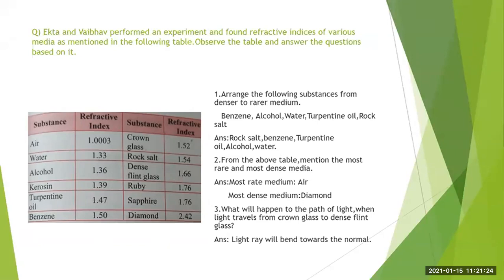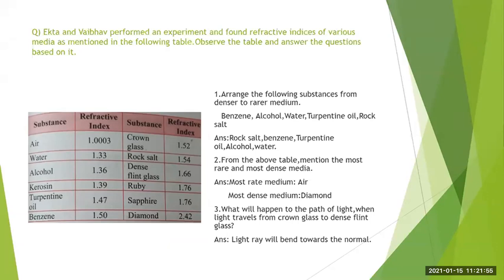So among the substances, we will see that the refractive index value of rock salt is more, that is 1.54. So it will be the most dense medium. Then for benzene, it is 1.50. Then afterwards you have turpentine oil, it is 1.47.